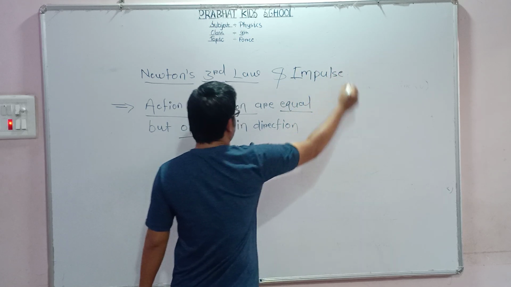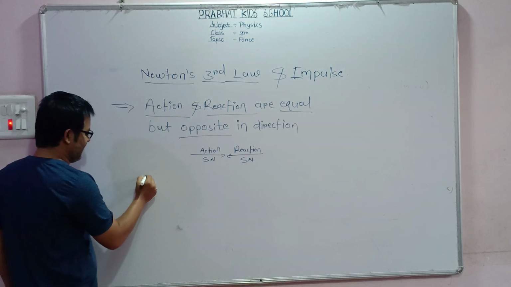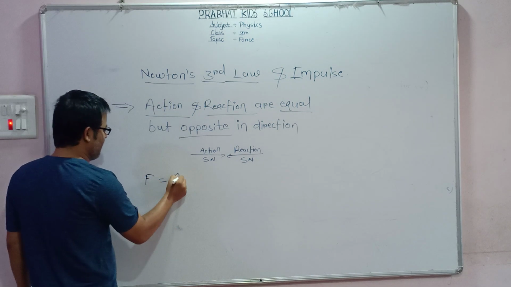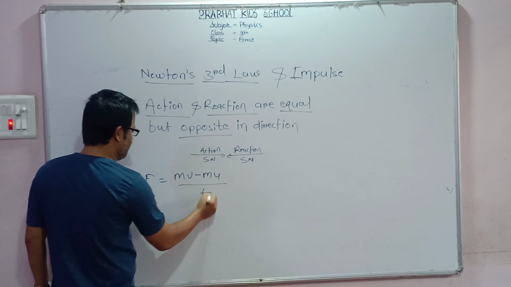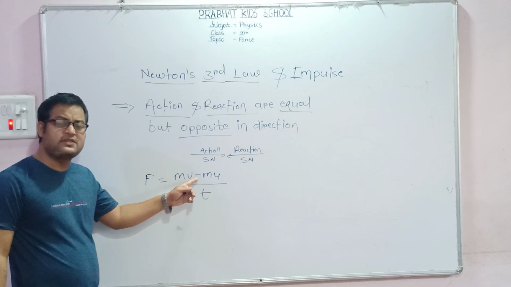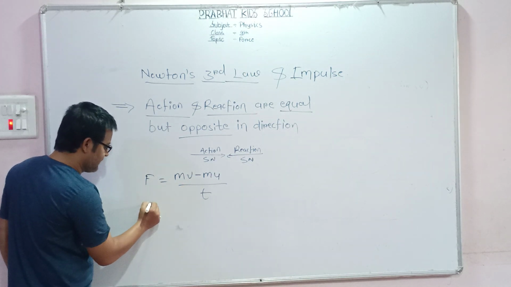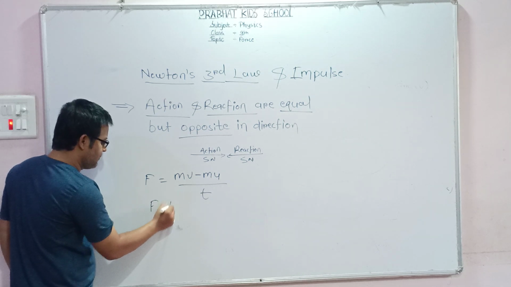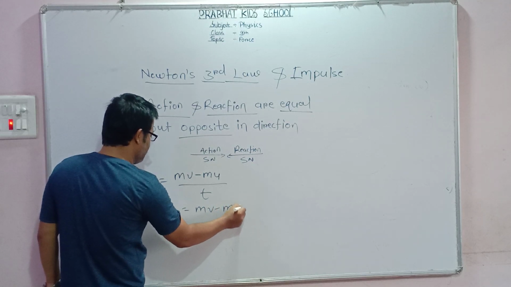Impulse. Dear students, in the last video I taught you one formula: F is equal to (mv minus mu) upon t. Here F stands for force, mv minus mu is the change in momentum, and t is time. What happens if I transfer time here? It becomes F into t equals mv minus mu.